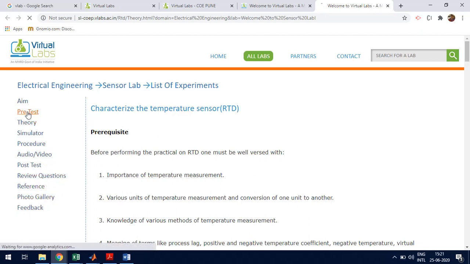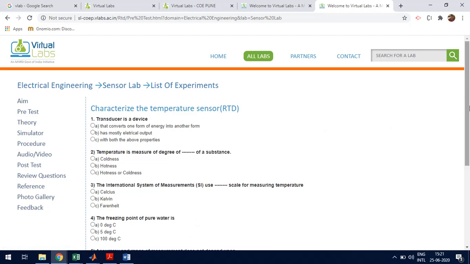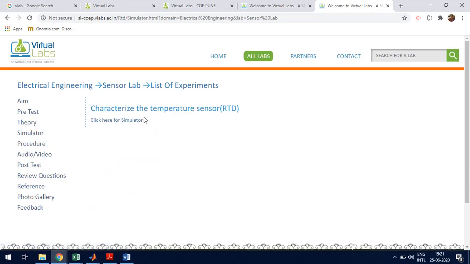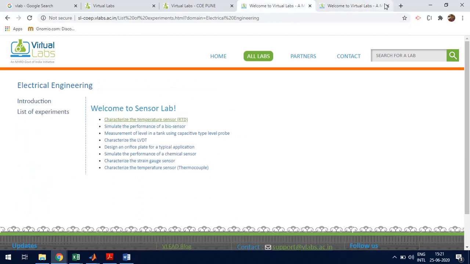So by clicking each of these, you'll have different materials available under that category. And if you go to the simulator, we can simulate the experiments and see the results. Okay, so this is the main criteria for virtual labs.